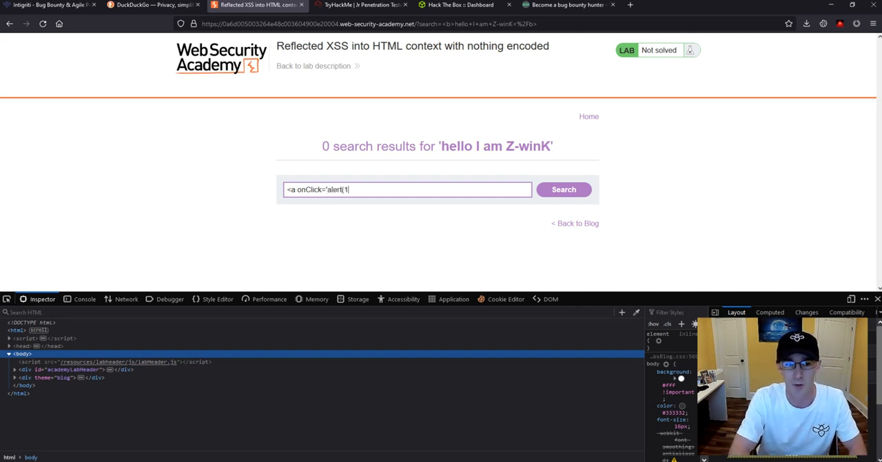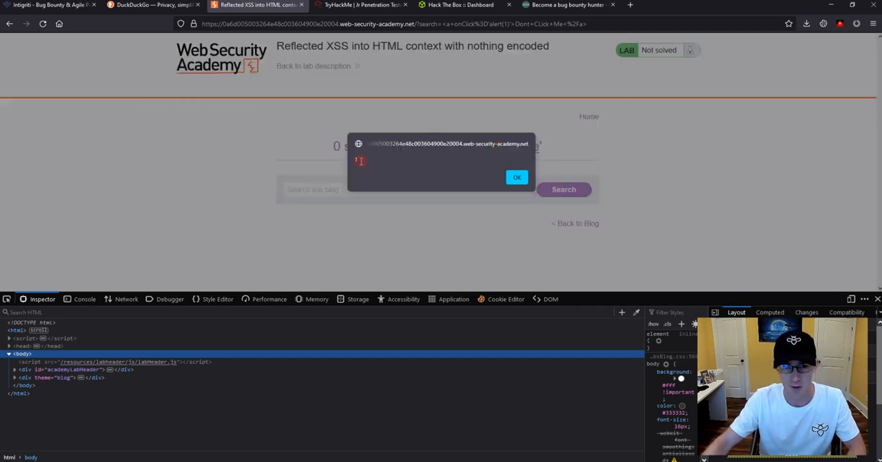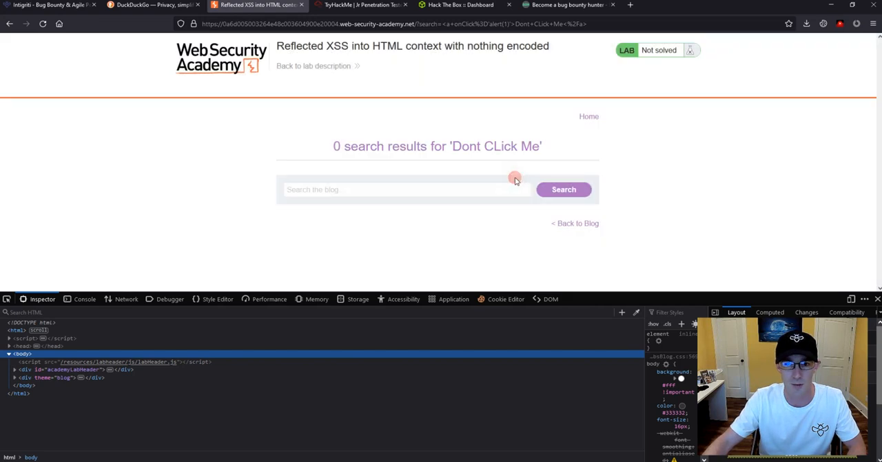So we're going to tell it to do alert 1 like that, and then we'll actually give the hyperlink a name, like don't click me, right? And then everybody clicks something that says don't click me, of course. So let's do a search there, and now we've got a hyperlink, and we should be able to click that. That then does an alert of 1, which then probably solves our lab.